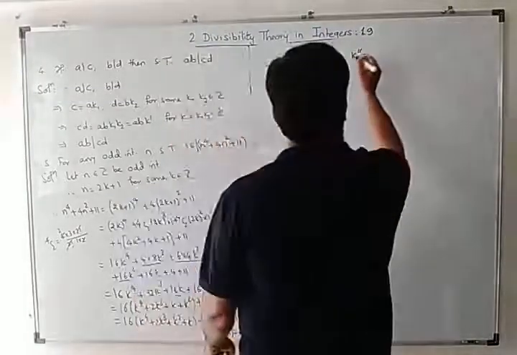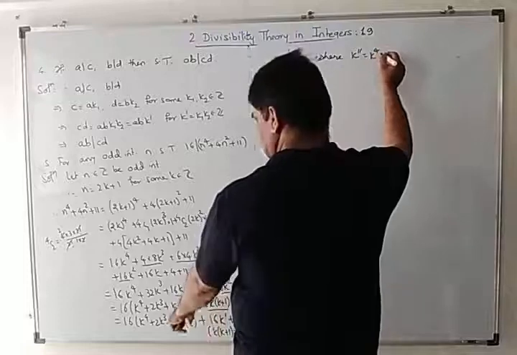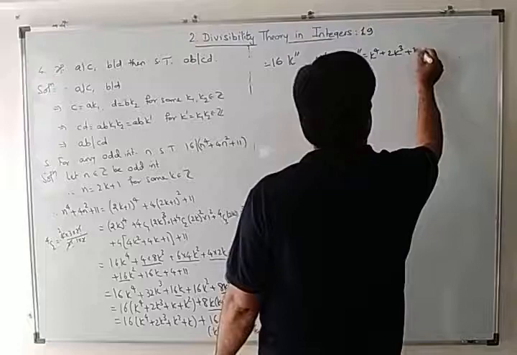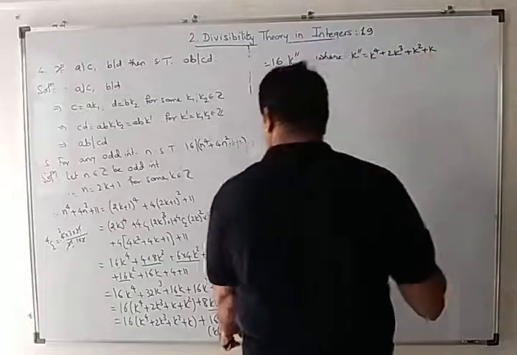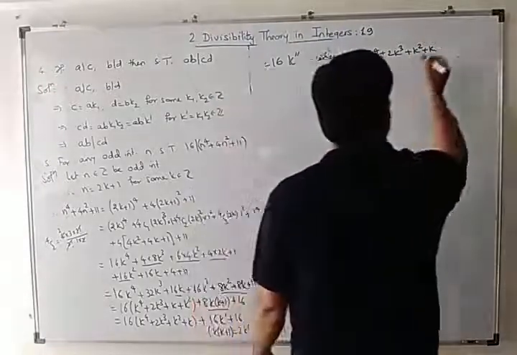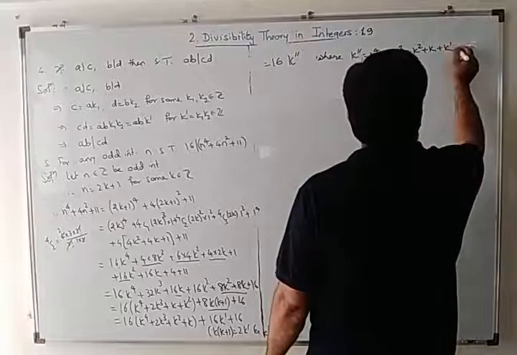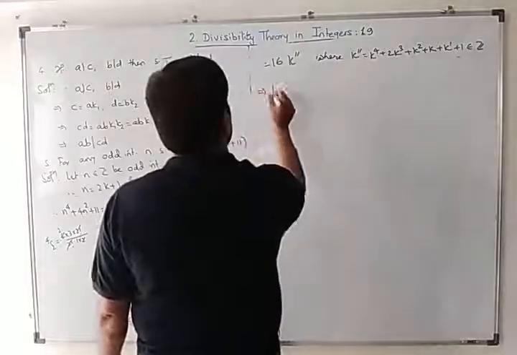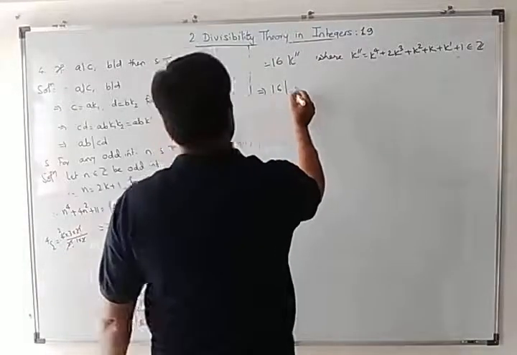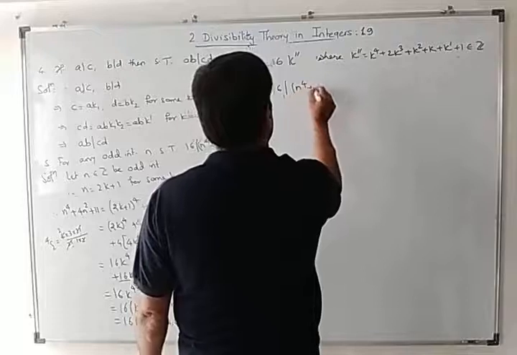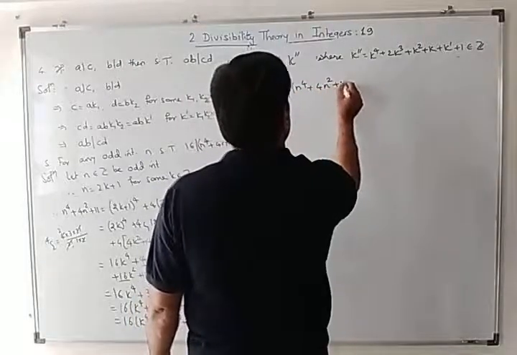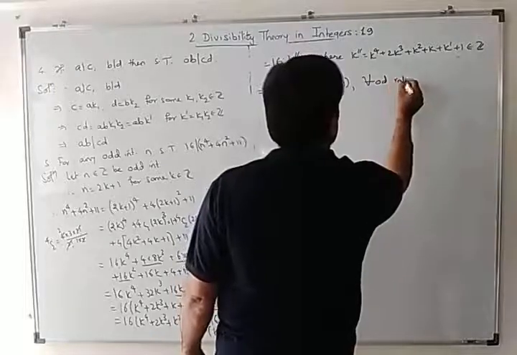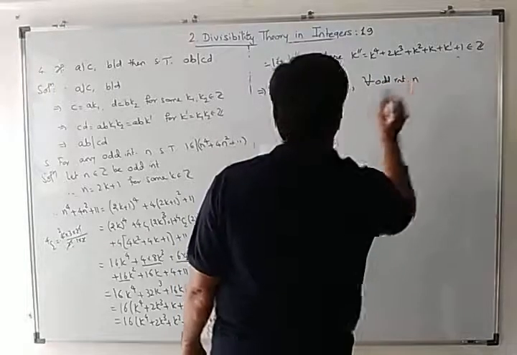It is k raised to 4 plus 2k cube plus k square plus k dash plus 1 belongs to Z. This implies 16 divides n raised to 4 plus 4n square plus 11 for any odd integer n.